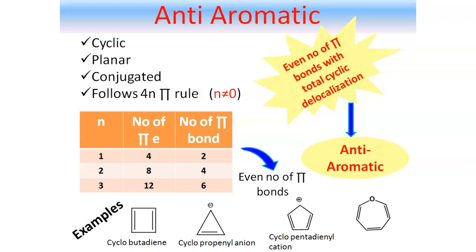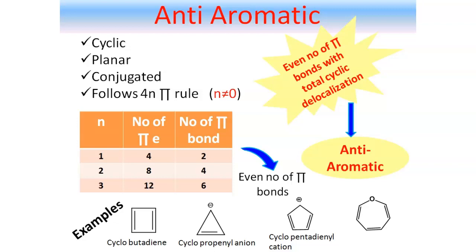Well, before that, the most important thing is here n cannot be equal to 0. So if n equal to 1, number of pi electron will be 4 into 1. That means number of pi electron will be 4. That means number of pi bond will be 2. Similarly, if n equal to 2, number of pi electron is 8. That means number of pi bond is 4. And if n equal to 3, number of pi electron is 12. Number of pi bond will be automatically equal to 6.